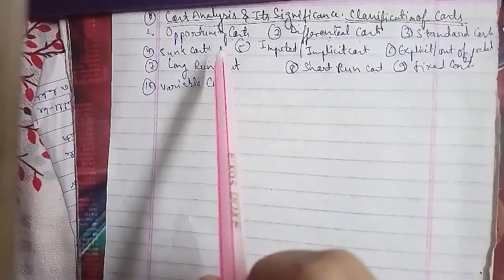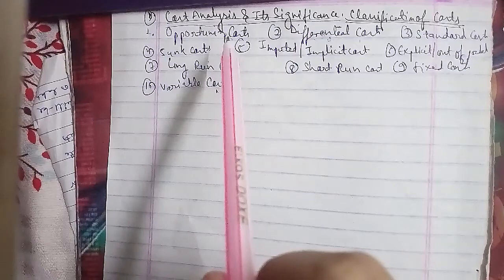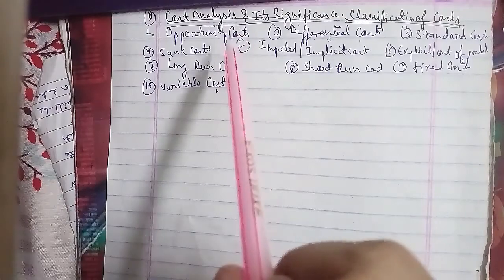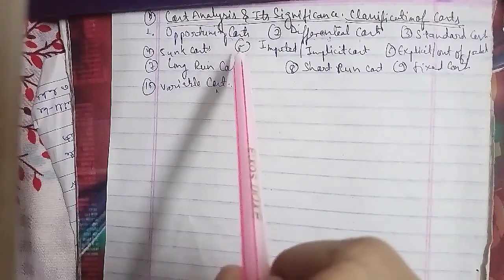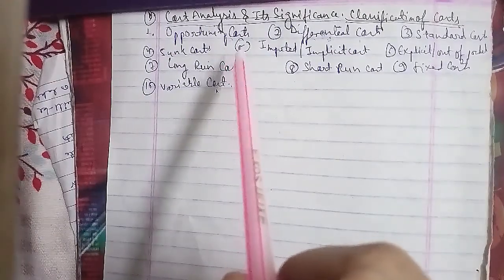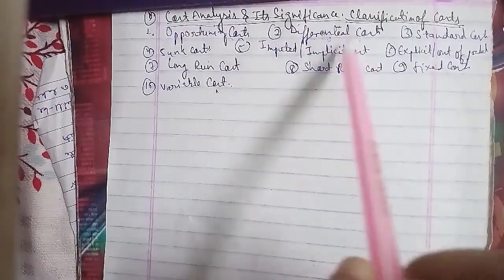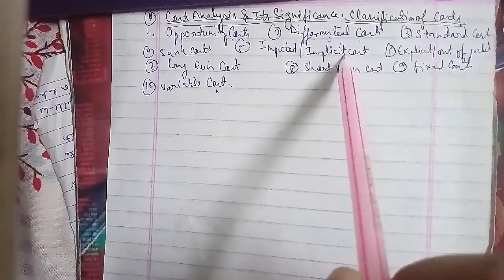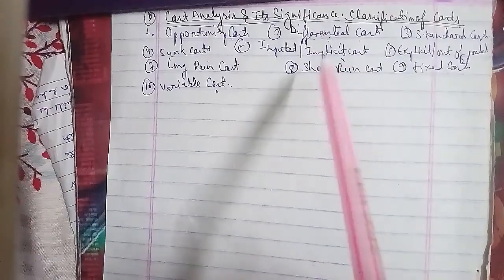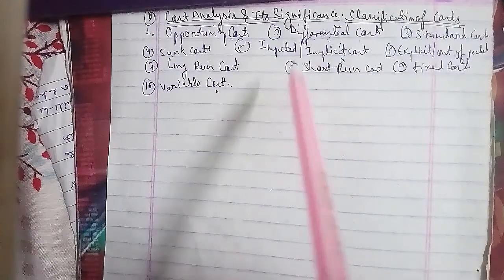Now we'll talk about another one, which is the imputed or implicit cost. Imputed and implicit costs are not actually incurred, that is, they are not actually spent, hence they are not recorded in the books of account, and these are hypothetical costs, usually in non-cash form. Even though imputed costs are not recorded in books, they are important in making decisions. Examples of imputed or implicit cost are interest on own capital, savings in terms of salary due to own supervision, and rent of own premises as well.